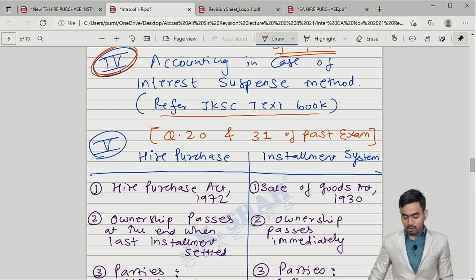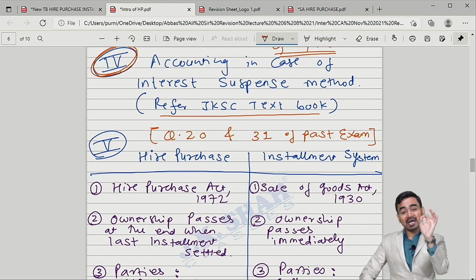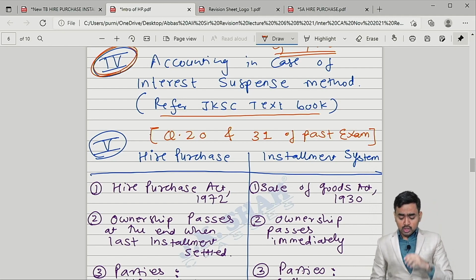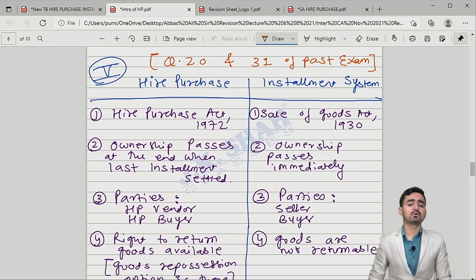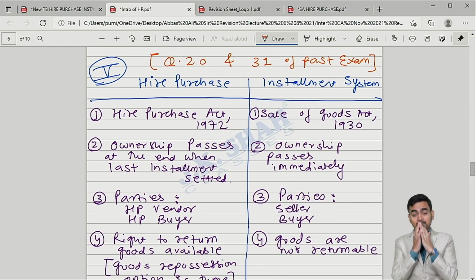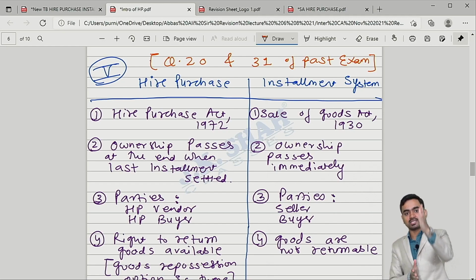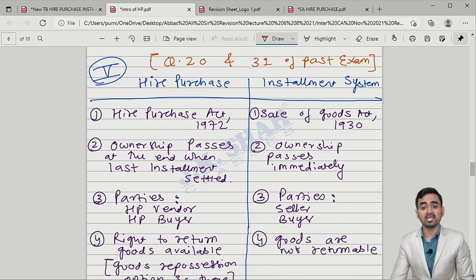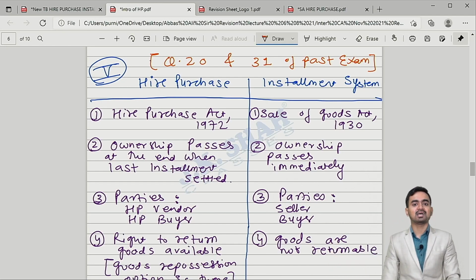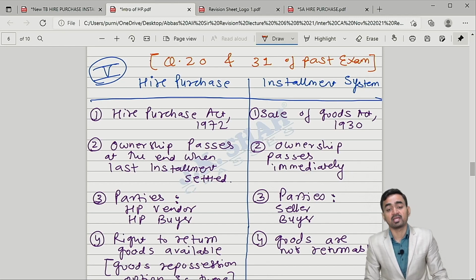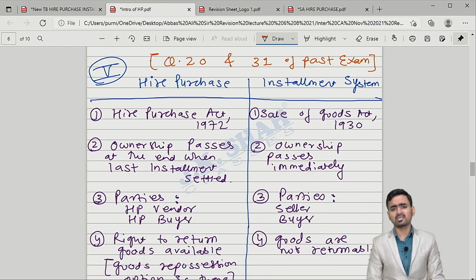So the 4 points are over and with this classwork discussion is done. Just before we move on to homework and past exam reference, I would like to discuss one distinction between hire purchase and the installment system. Okay, this comes in the exam. You can see on the screen reference question number 20 and question number 31 of past exam. In recent exams, they have asked this: what is the difference between hire purchase and installment system. Try and understand the difference.